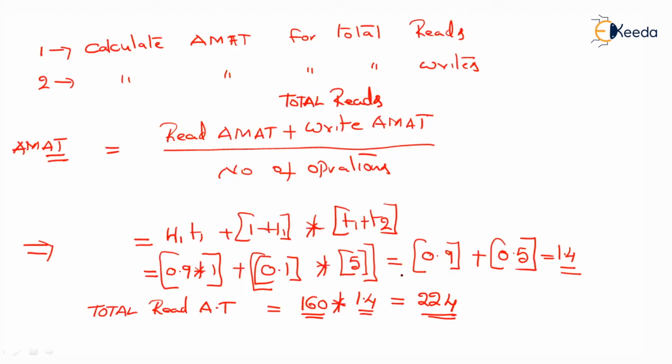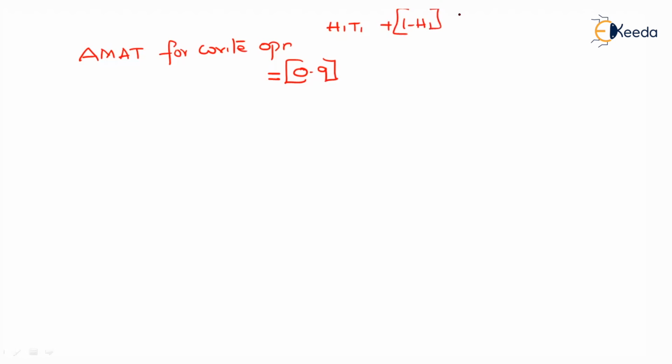Now let us calculate for total write operations. First, we'll take the average memory access time for a write operation. H1 is equal to 0.9. You know the formula: H1 into T1 plus (1 minus H1) into (T1 plus T2).